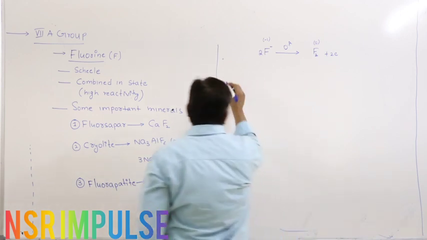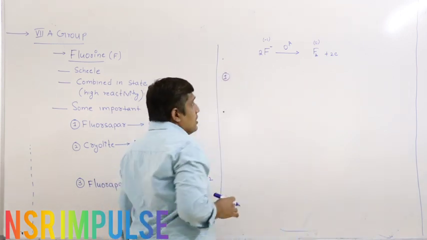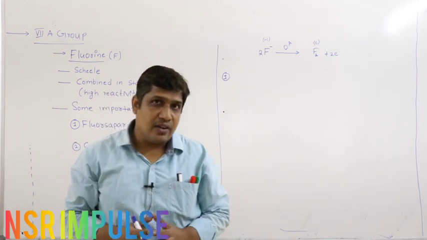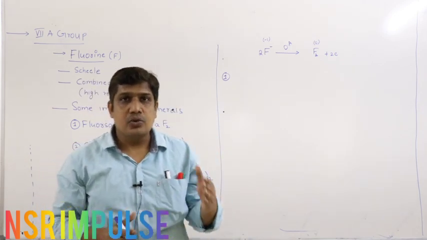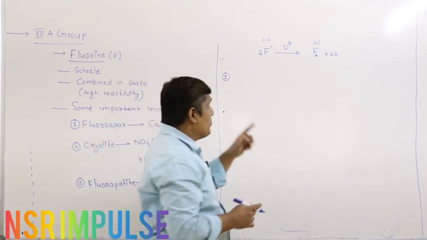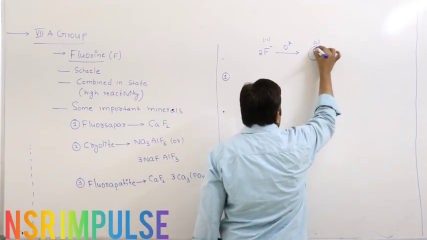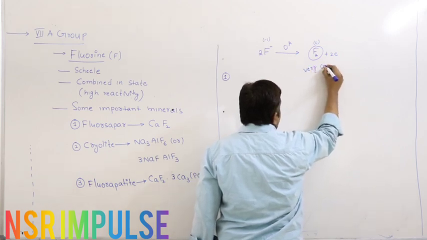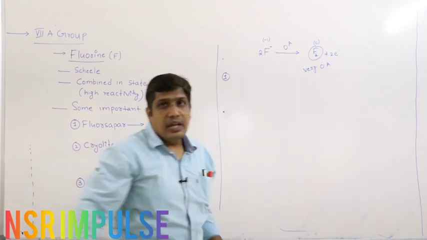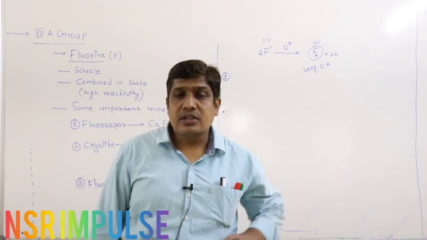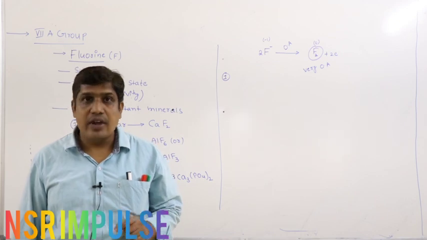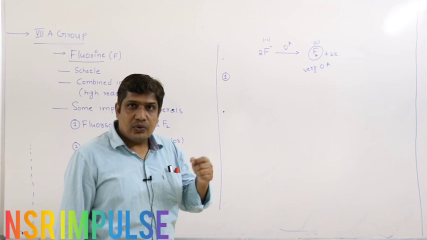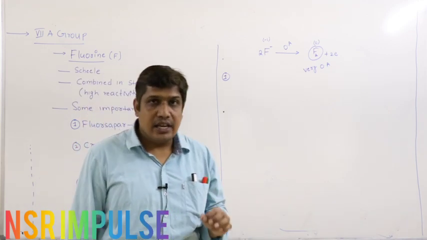So the first problem is there was no chemical oxidizing agent powerful enough to oxidize F⁻ to F2. The reason is F2 itself is a very powerful oxidizing agent.